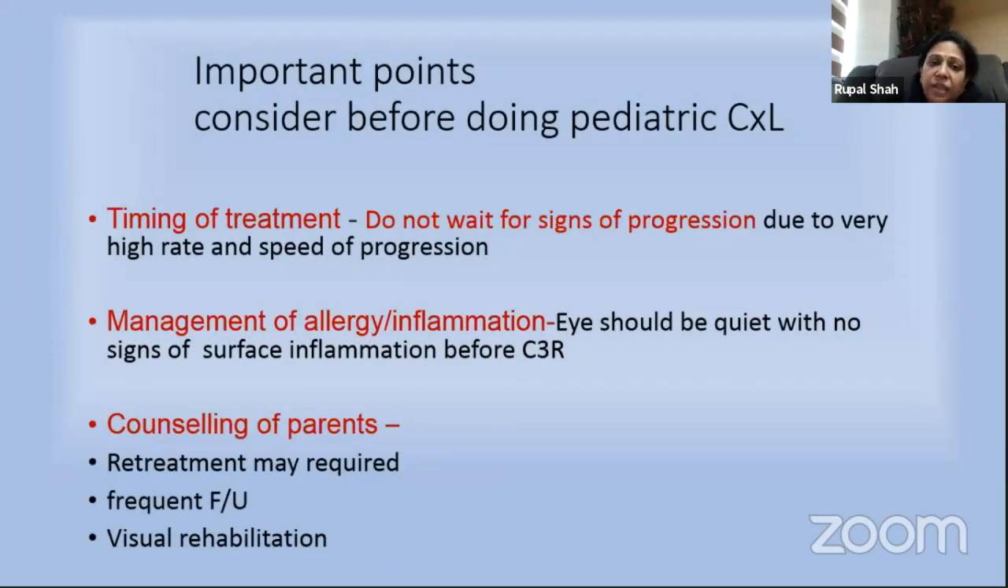So before going to cross-linking, we have to keep some points in mind about the timing of the treatment. In adults, we usually do the cross-linking after documenting that the disease is progressing, but it is not true for the pediatric. So do not wait for the sign of progression in pediatric patients. Then management of the associated allergy or inflammation is most important. Eyes should be quiet, with no sign of surface inflammation, before the cross-linking.